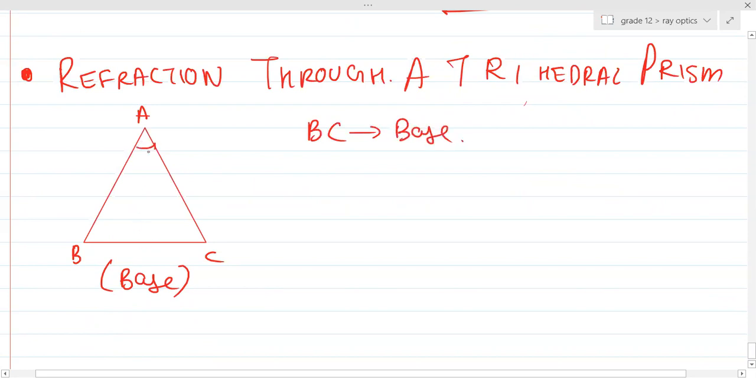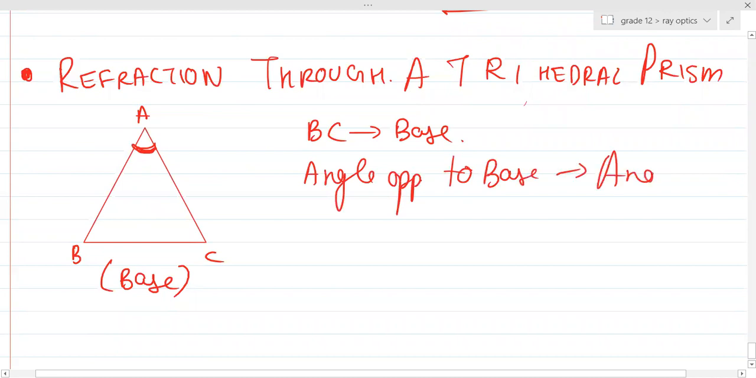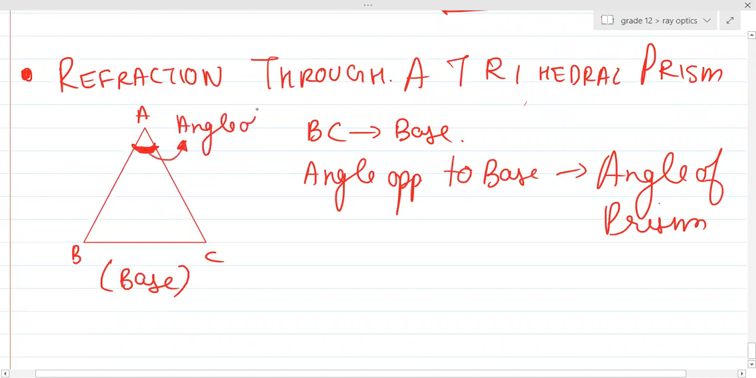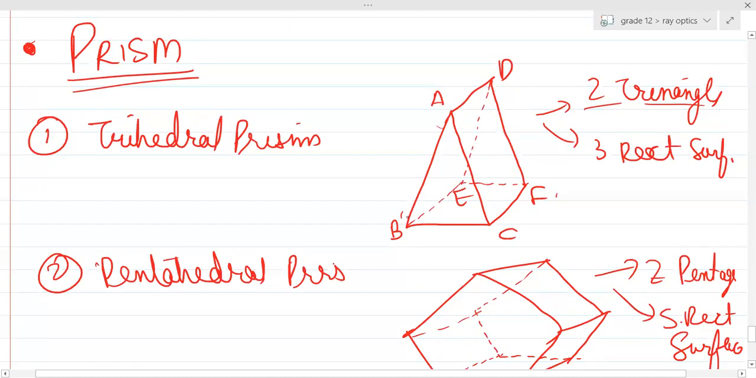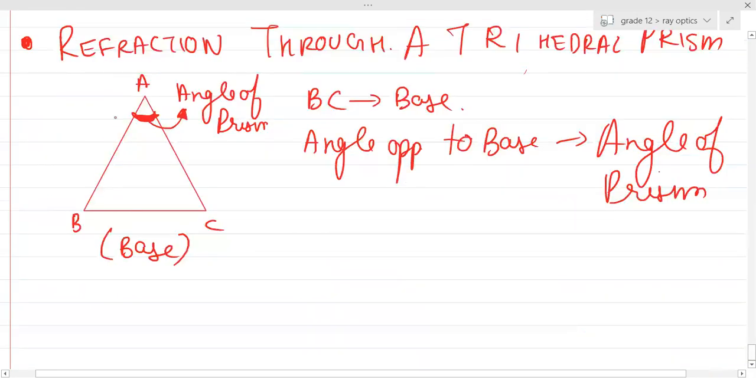The angle opposite to the base is basically called the angle of prism. So here, what is this angle? The angle which it makes over here. This angle A is basically called the angle of prism. Now tell me, how many surfaces are left? Only ABED and ACEF or ACFD, right? Only these surfaces are left. So one is this AB and one is this AC surface, right? So the refraction will take place over here.